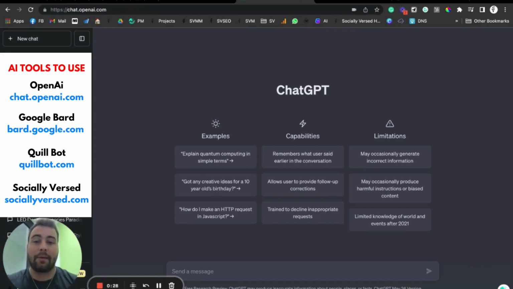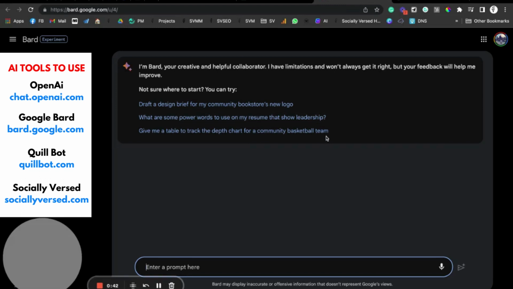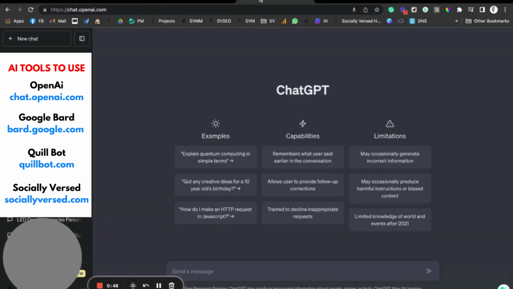However, the top AI platform that everybody talks about is ChatGPT, which is run by OpenAI. The second one you'll hear about, which is newer but pretty similar to ChatGPT, is Google Bard. Google Bard is a lot newer, but it's obviously Google's chatbot and Google's AI platform. There are also all these other millions of software products that integrate with OpenAI.